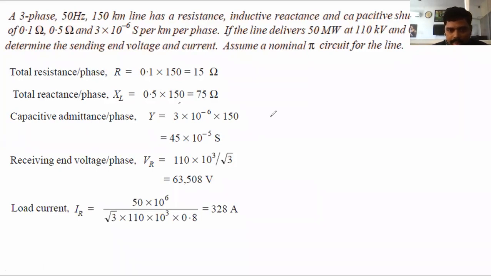Already we know that in a single phase system, P equals VI cos phi. But in this problem, they have clearly mentioned a three-phase system. In a three-phase system, P equals root 3 VI into cos phi, that is root 3 VR IR into cos phi r.